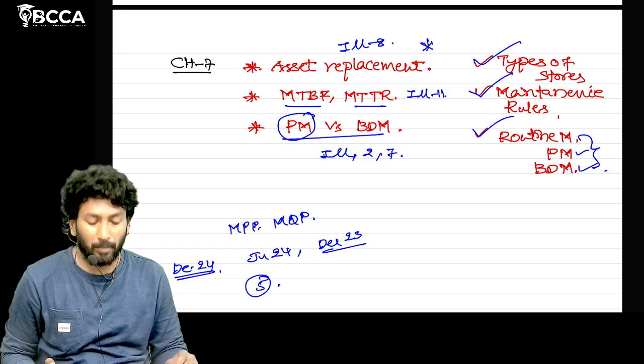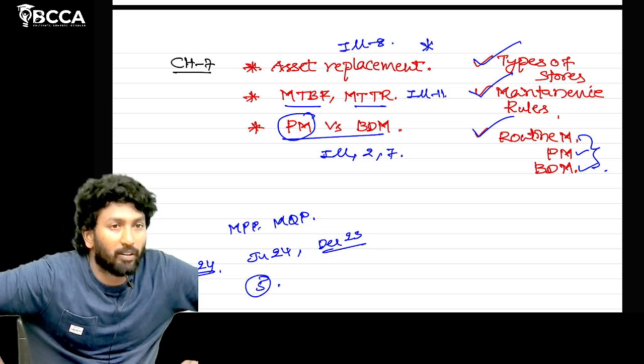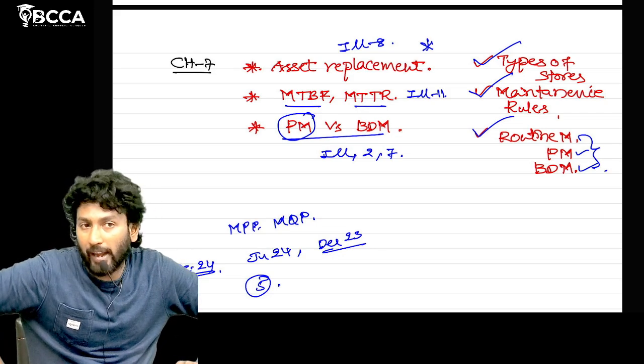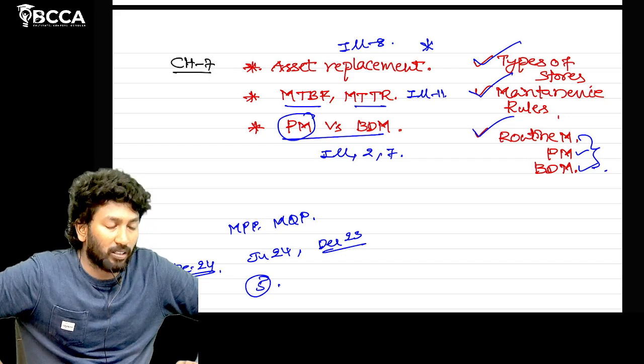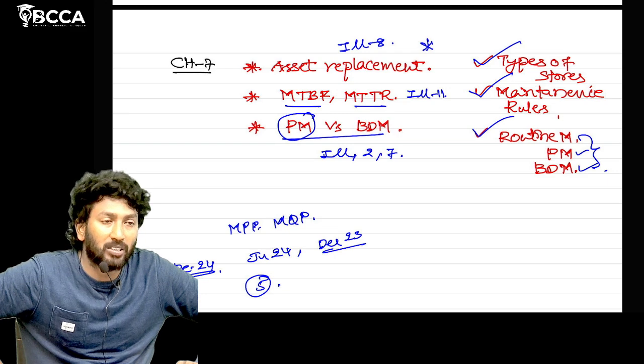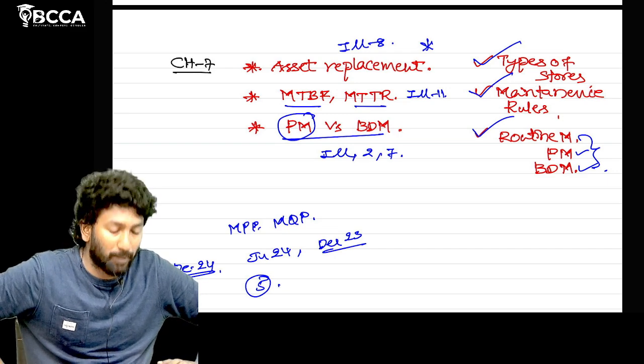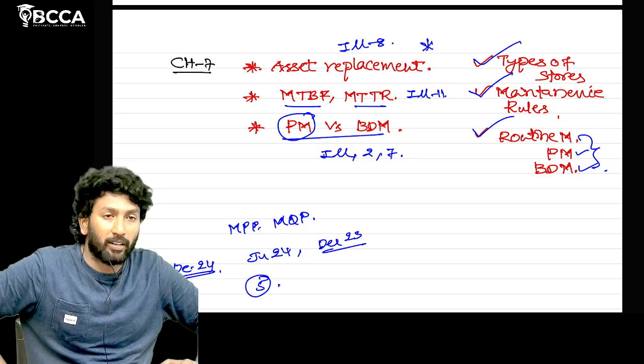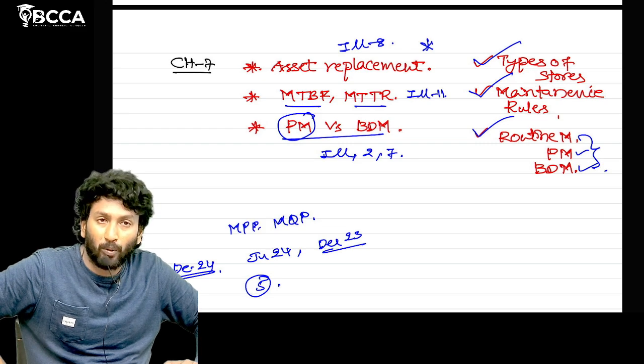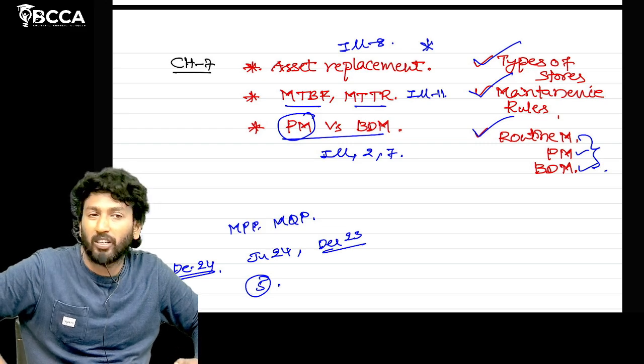Coming to chapter number 7, asset replacement is one of the important concepts, illustration 8, which has been asked in 3 of the last 10 attempts, sir. MTBF and TTR, mean time between failure and mean time to repair, has only one question, illustration 11.